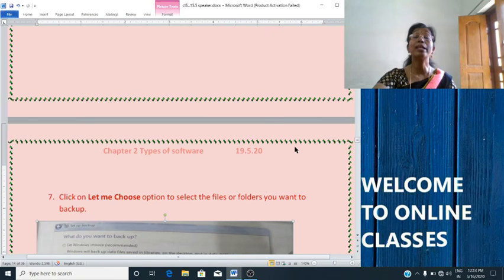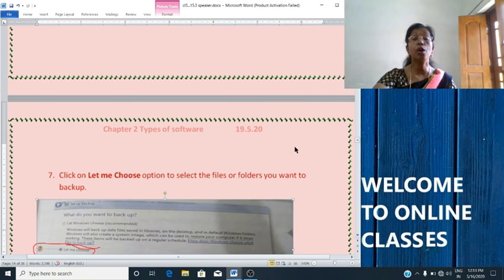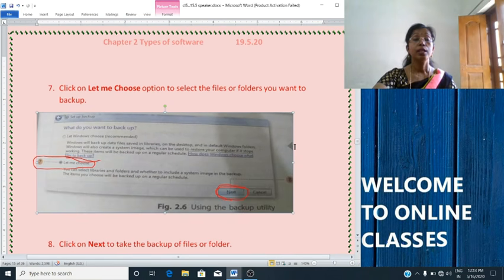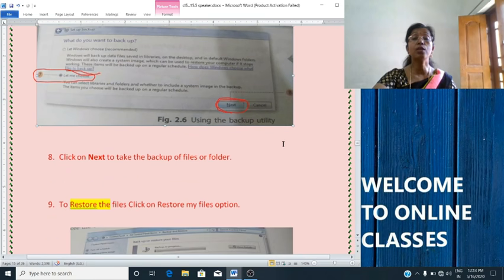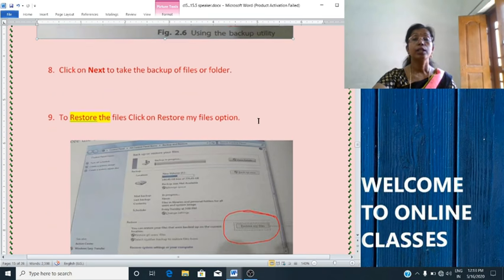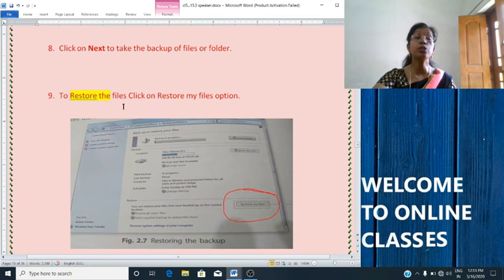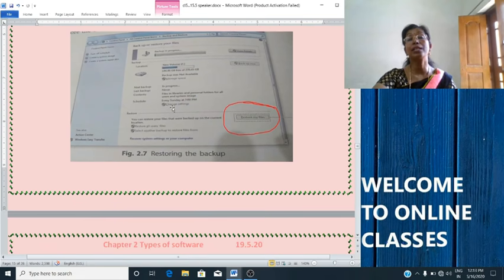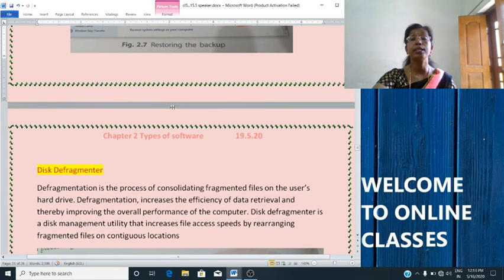Then click on let me choose. Option 2, select the files. Then select the files and click on next. Then last you will click on restore my files option. So the selected files backup is done. Hope all of you understood it.